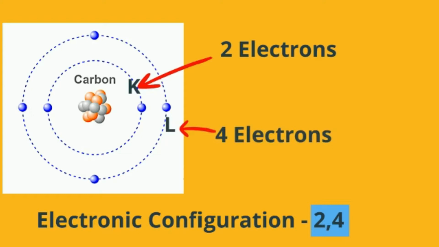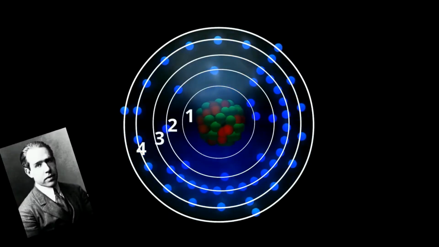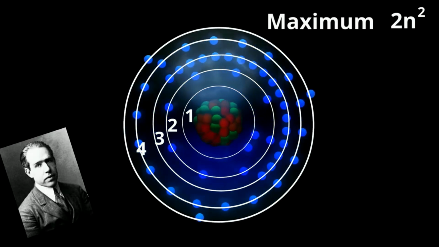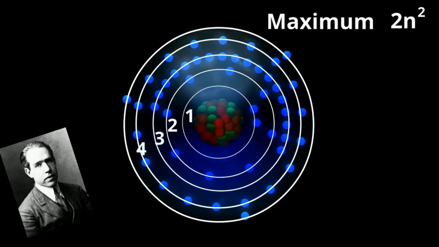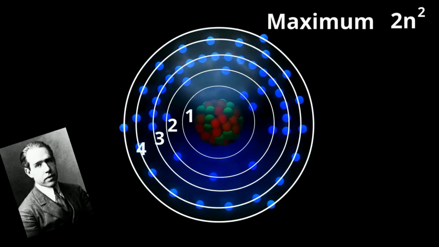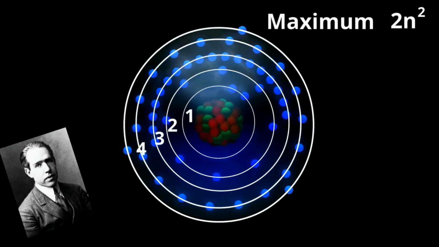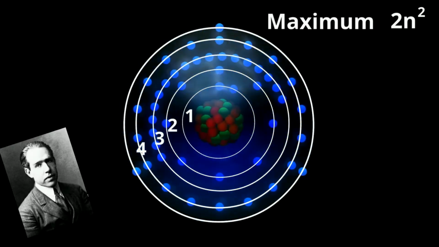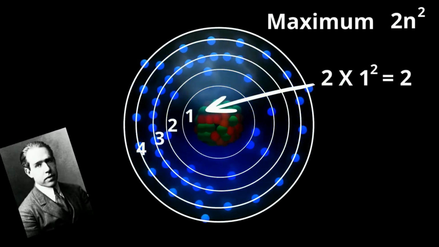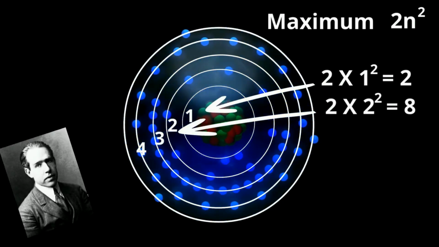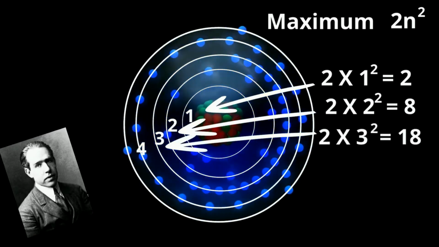In order to write down the electronic configuration of an element, one should have the knowledge about the number of electrons in an atom of the element. The maximum number of electrons that can be accommodated in any energy level of an atom is given by the formula 2n², where n is the number of that energy level. For example, for the first energy level, n equals 1. According to the formula, 2 multiplied by 1 to the power of 2 equals 2. So the maximum number of electrons present in the first energy level is 2.